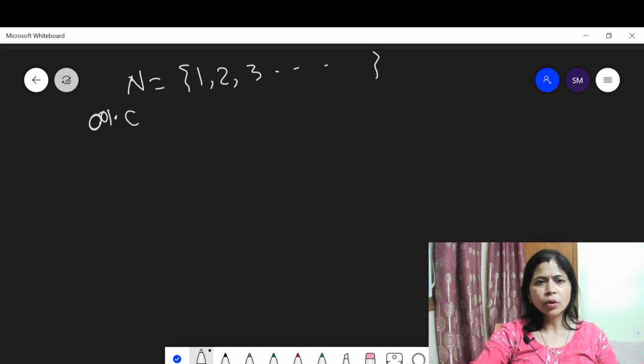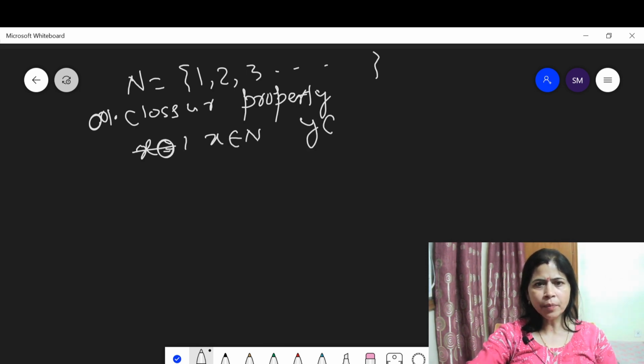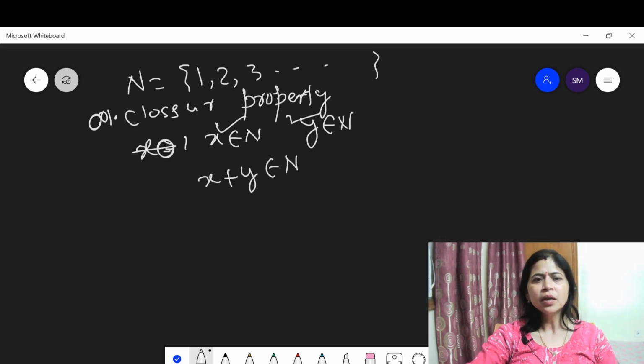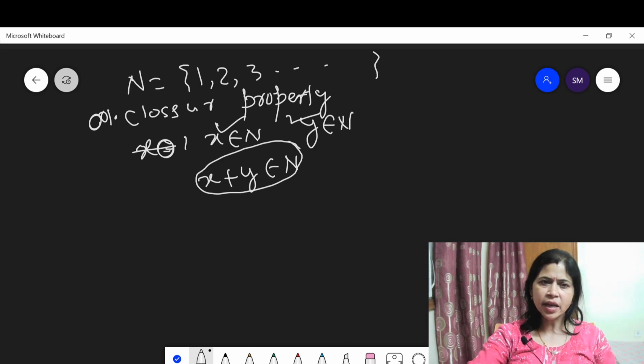Closure property. Let us think about the closure property. What is closure property, students? Suppose x belongs to N and y belongs to N, meaning x and y are both natural numbers. When x plus y belongs to N, this is the closure property. Here we say addition of natural numbers satisfies closure property. Does the set N of natural numbers satisfy closure property?